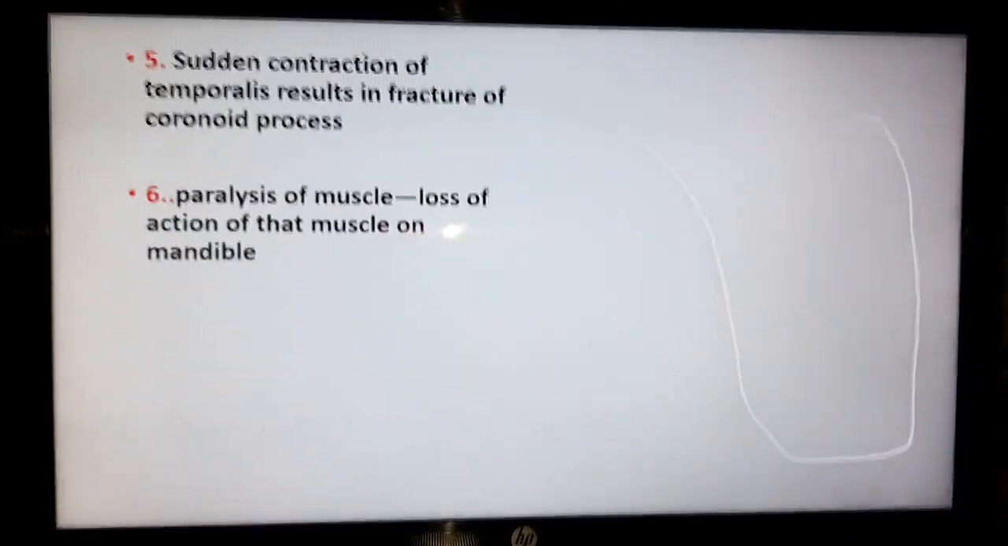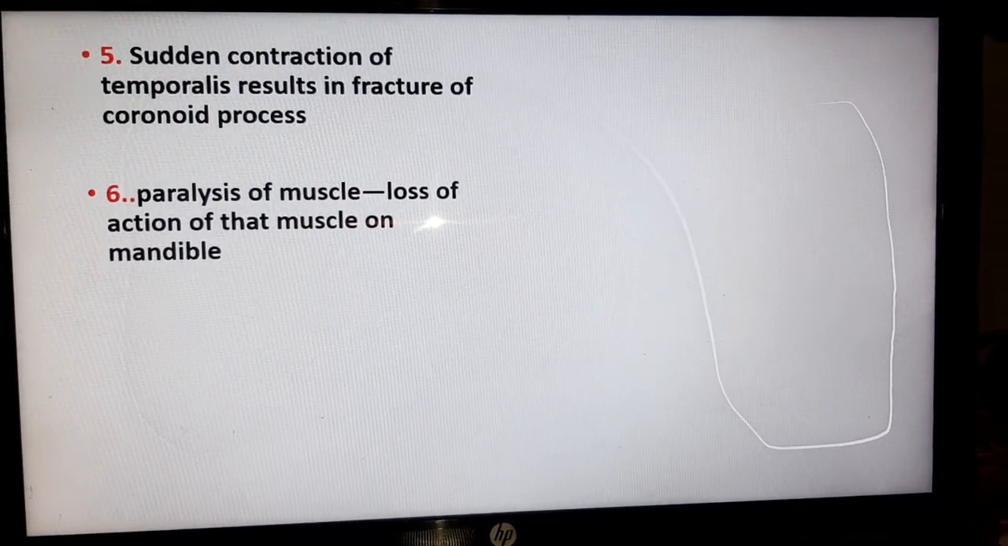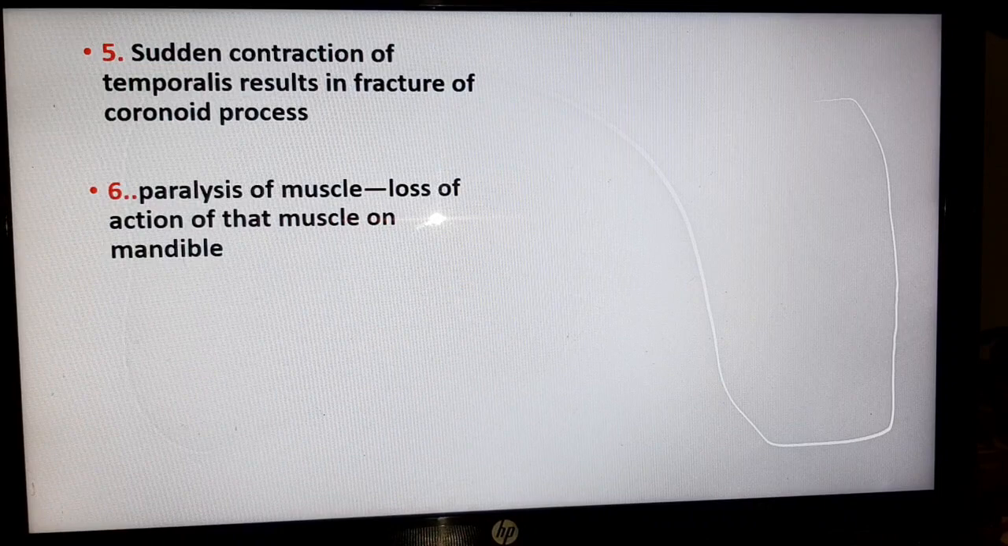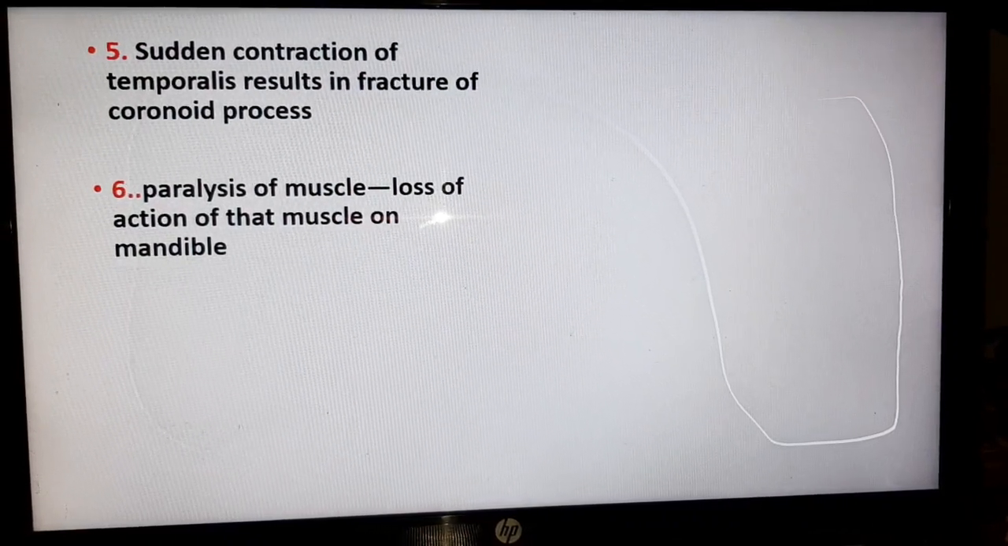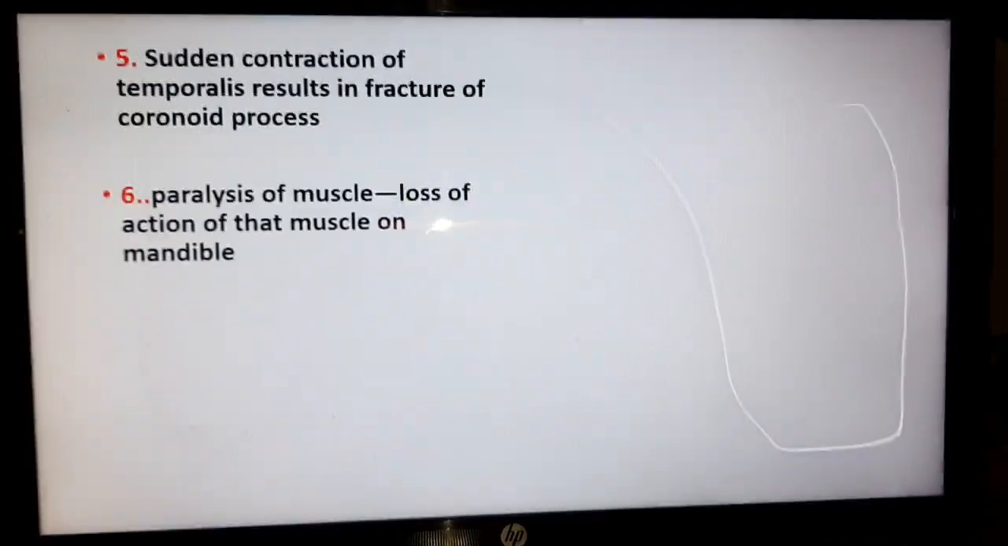Next applied aspect: sudden contraction of the temporalis muscle results in fracture of the coronoid process. Next one is paralysis of a muscle, which leads to loss of action of that muscle of the mandible.